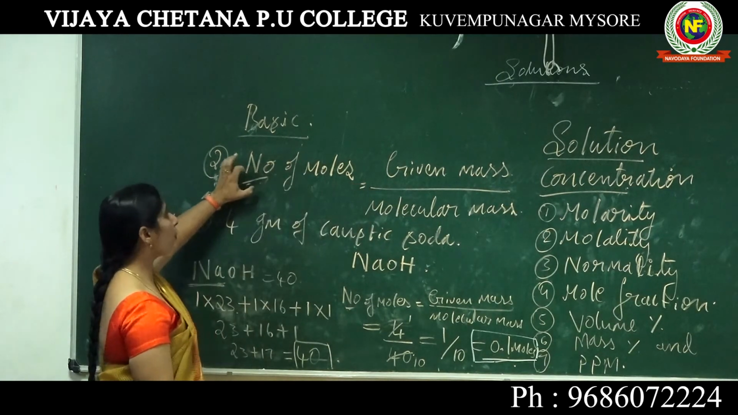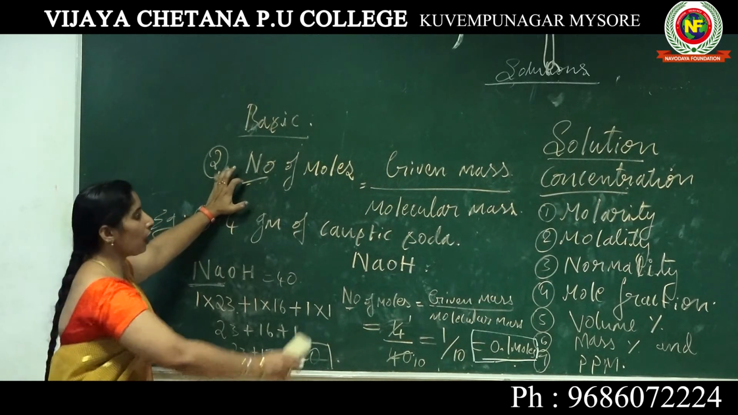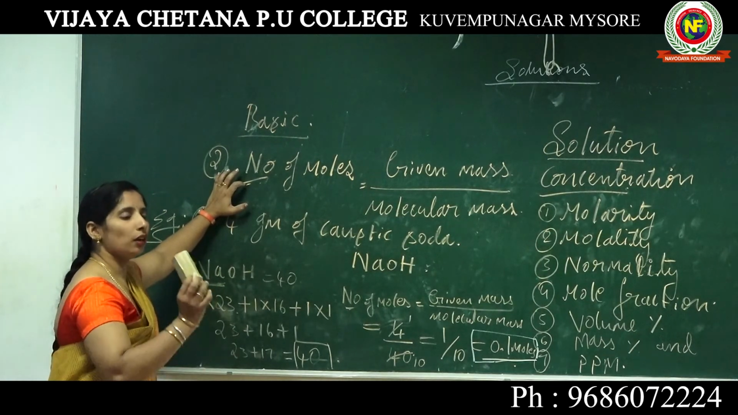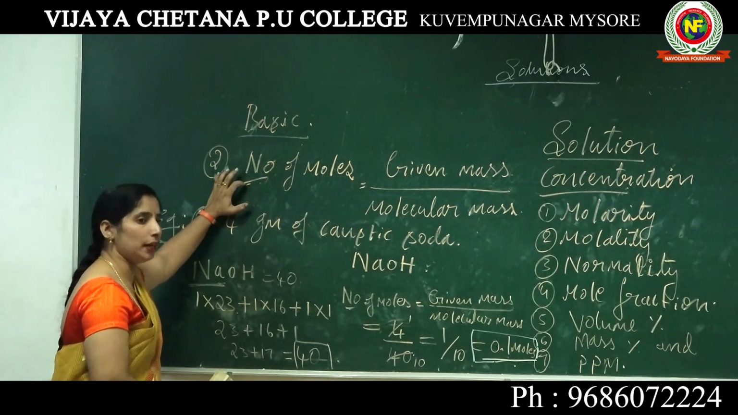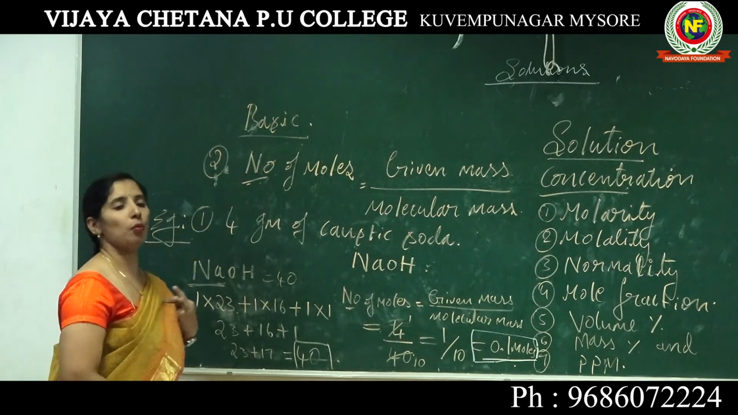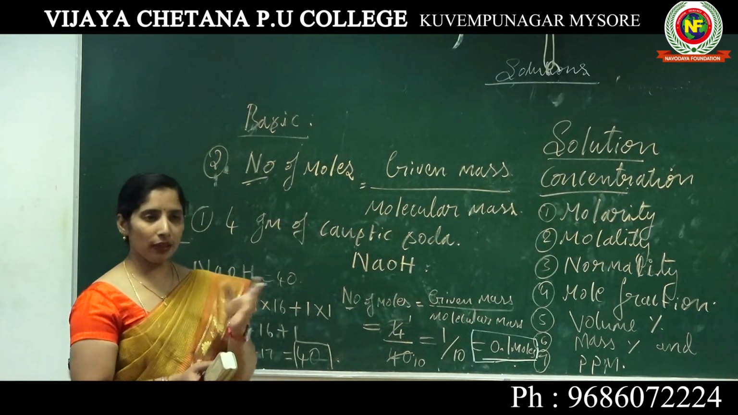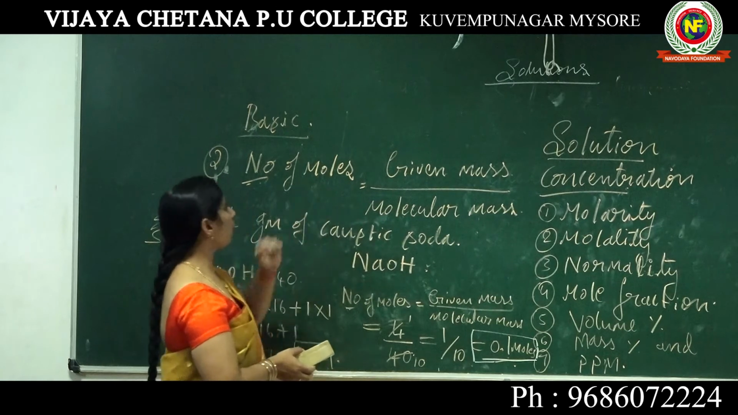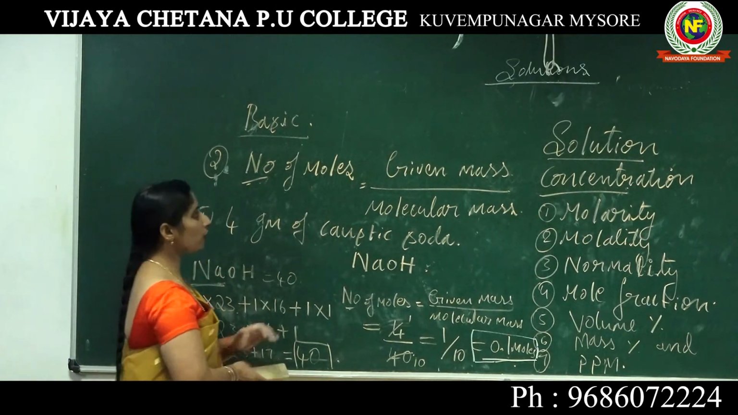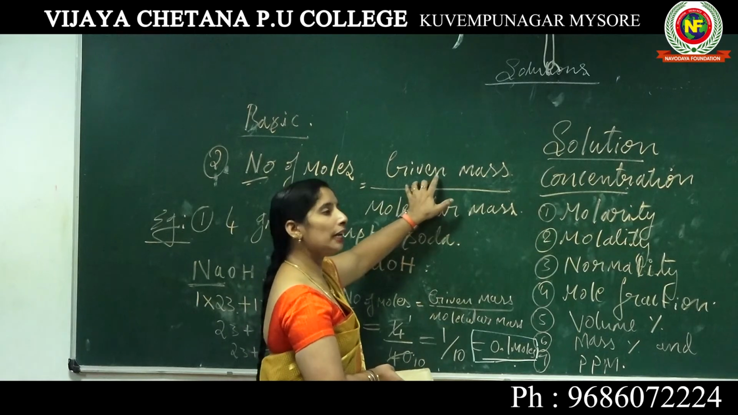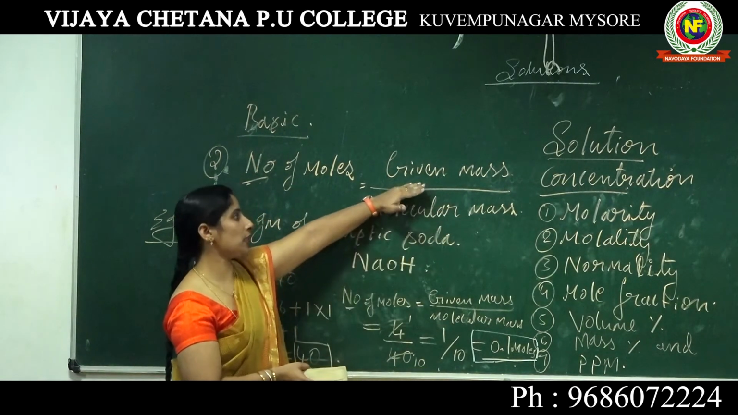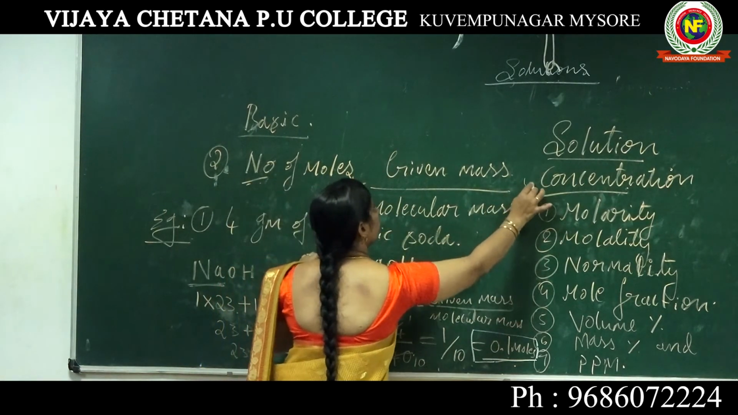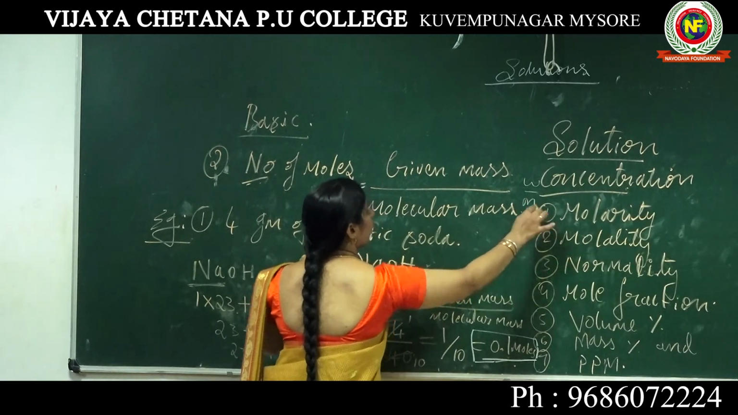The second thing is how to find the number of moles. We find the molecular mass if you know the mass number of the element and how many atoms are present in it. You multiply those, and you can easily find the molecular mass. Then the number of moles is equal to the given mass divided by the molecular mass. The given mass is represented by W, and M is the molecular mass.